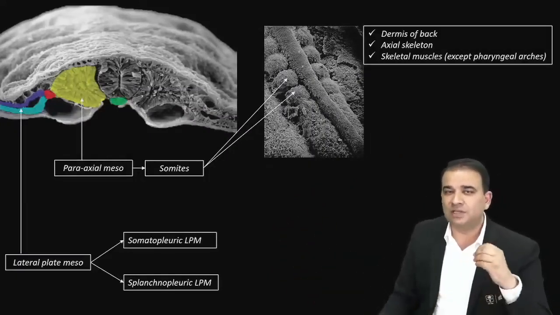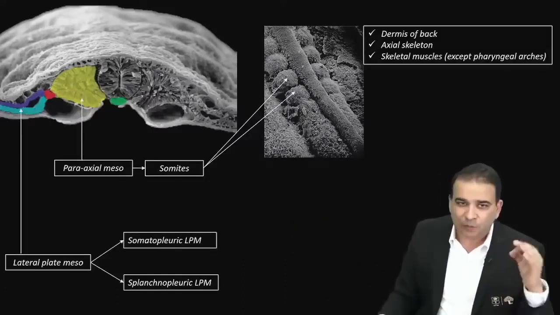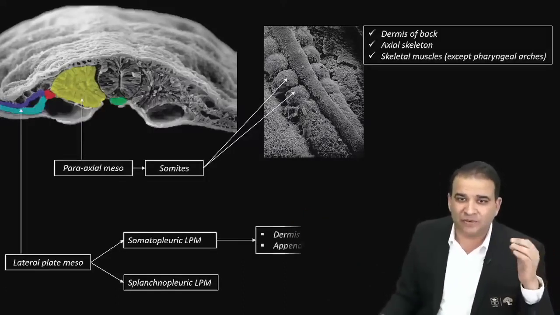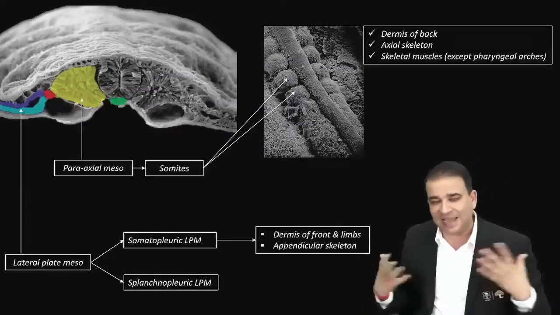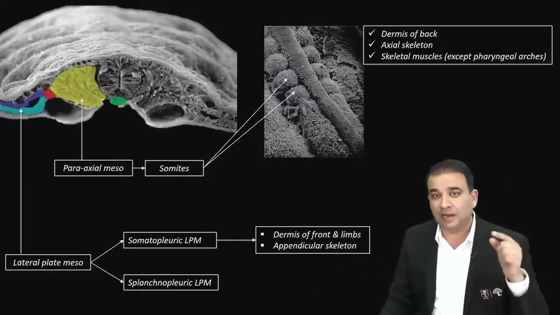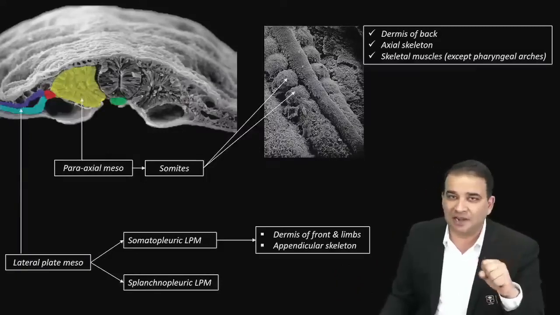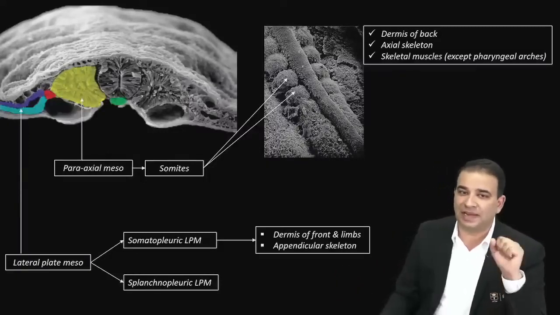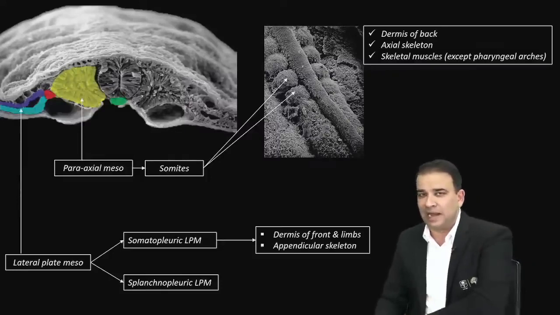Obviously the word somato is for the body wall. So somatopleuric lateral plate mesoderm will give rise to the dermis of the front and limbs, the ventral body wall and limbs' dermis, and it will also give rise to the appendicular skeleton. Upper limb bones and lower limb bones will be derived from the somatopleuric lateral plate mesoderm.